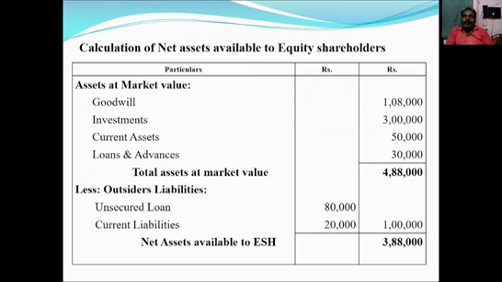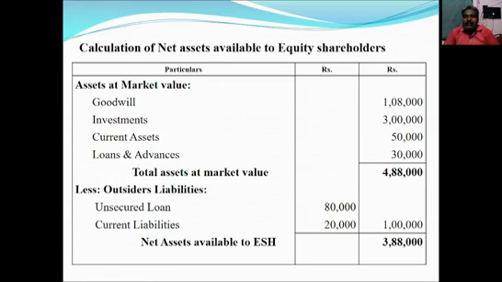Then calculation of net assets available to equity shareholders. Assets at market value. Instead of the goodwill book value, we should take the calculated value. That value is considered as market value. So goodwill is 1,08,000. Investments: nothing given in the adjustment, so we should take the book value as market value, 3 lakhs. Current assets 50,000.